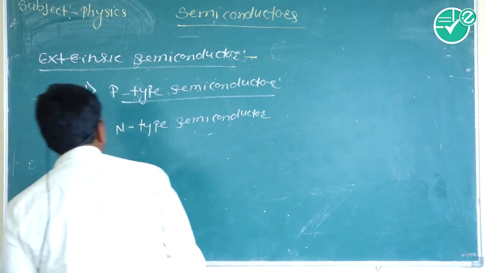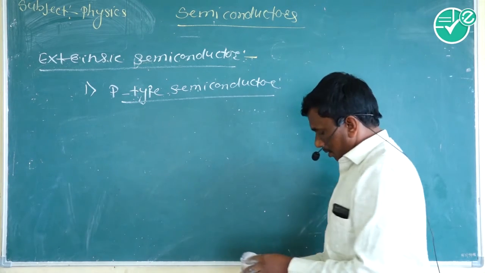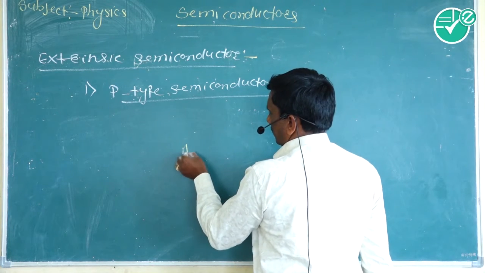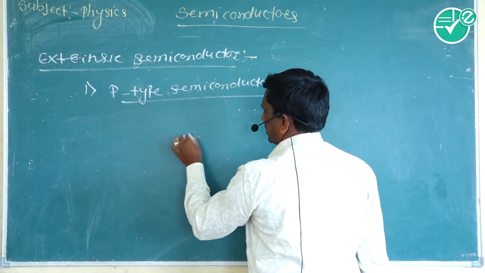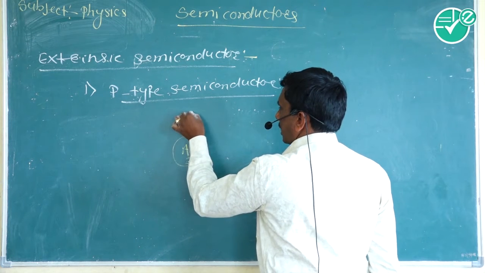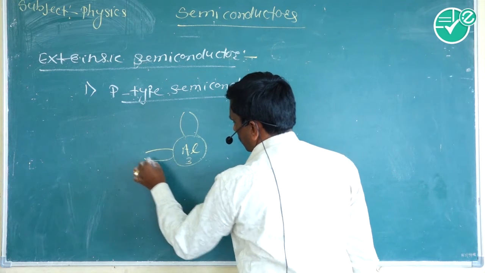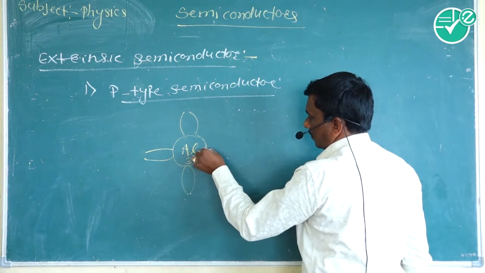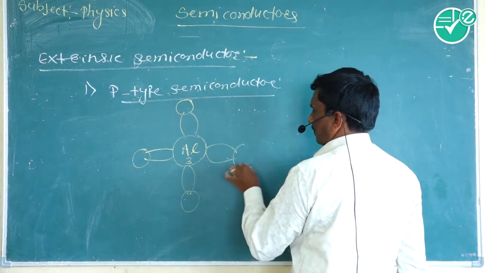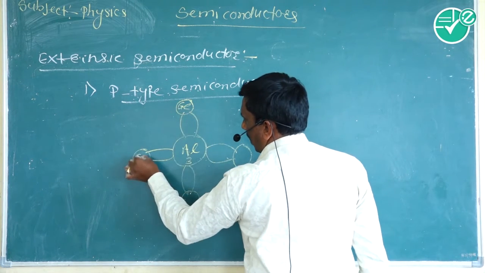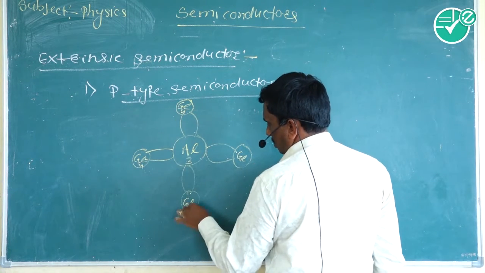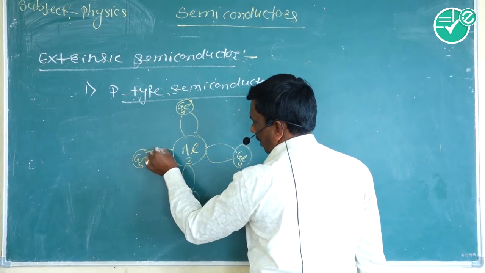How can p-type semiconductor be formed? When a trivalent impurity like aluminium, having 3 electrons in its outermost orbit, is doped, these 3 electrons, due to the sharing, form 3 strong covalent bonds with the neighboring germanium or silicon atoms. Germanium has 4 electrons in its outermost orbit, or valence.